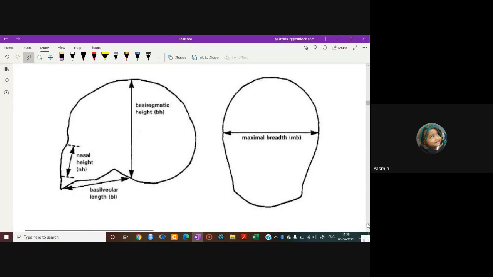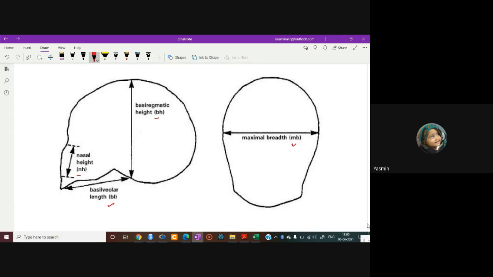And in this way we have taken different measurements of the male skull, right? pH, NH, PL and MB, these are the measurements. These measurements are given for each period.